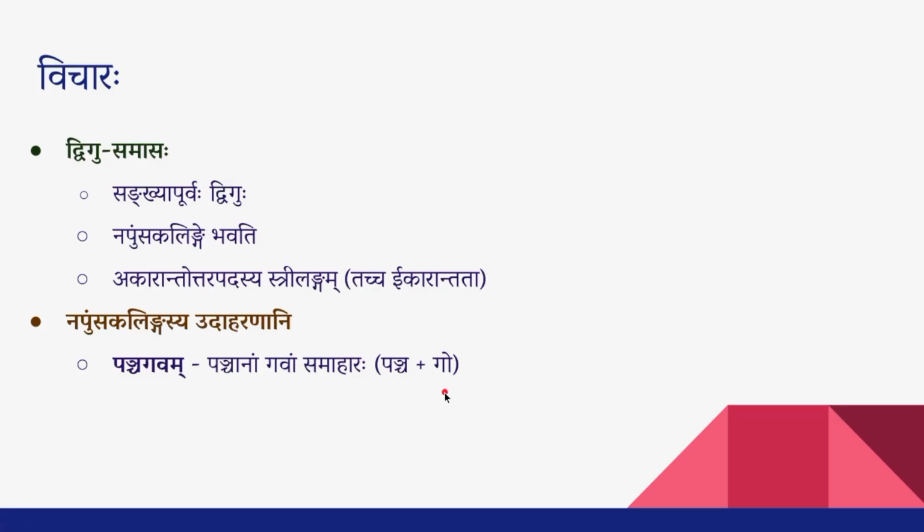The second word is Go, and the Uttarapadam Go does not end with Hrasva Akara. So the Apavada does not come in. Because of some Prakriya, we get Gava as a form. So this by default ends with Napumsakalingam. So, Panchagavam is the form.